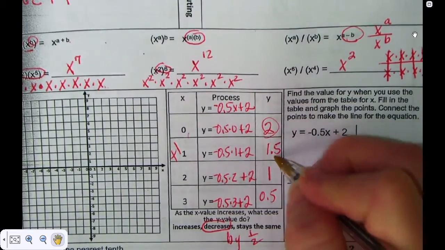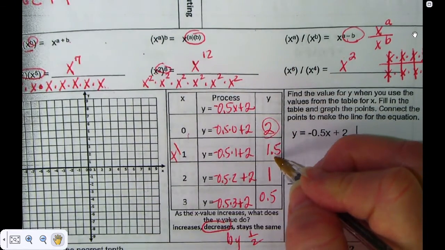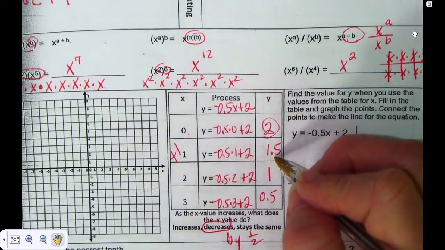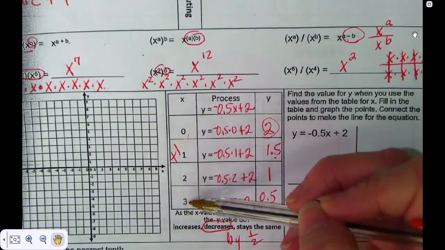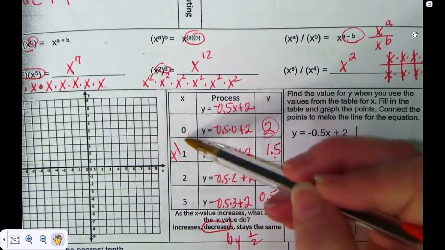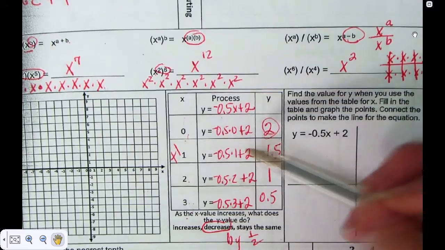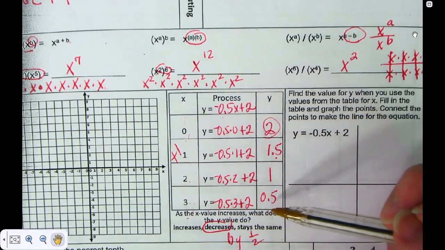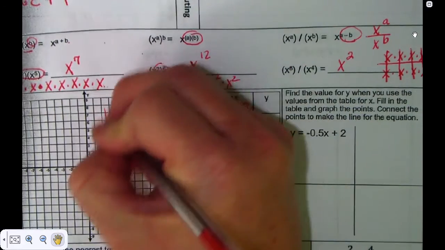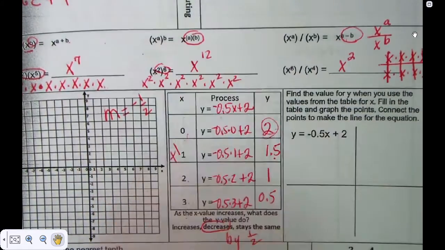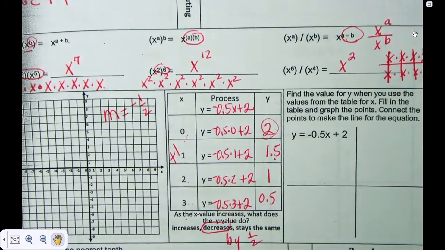I knew it had to go down 1/2. So if I got 2.5, I knew I did something wrong. Because before it ever started, I said, oh, I'm going down 1/2, because this goes up 1. Now, if it went up 2 and 3 and 8, you can't do a pattern. It's got to go up by 1 to use that pattern. So if the slope is negative 1/2, which, why am I writing it as a fraction now?